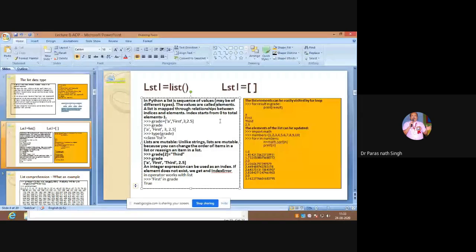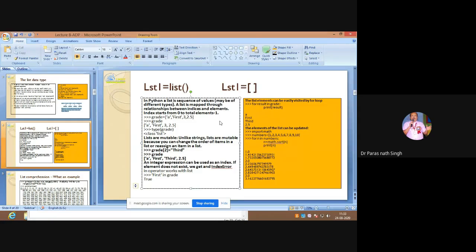So we will go with items or elements. Why write this line? We have already concluded it in this slide, so why confuse? The individual items are elements mapped through a relationship between indices and elements. Index starts from 0 to total elements minus 1.